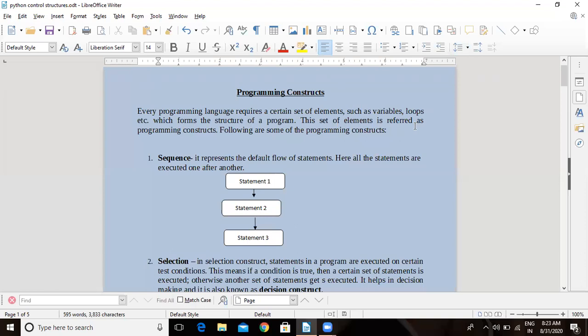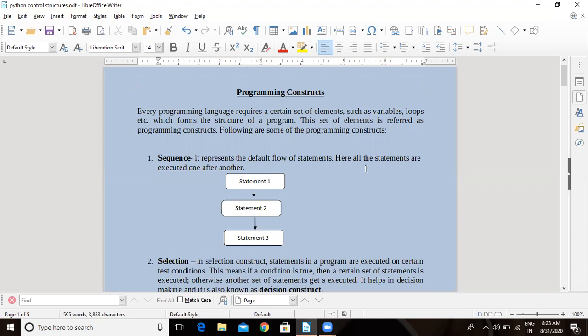In every programming language, we have certain sets of elements. In every language, we have variables, loops, decision constructs, etc. This set of elements is referred to as programming constructs. Now we have basically three programming constructs: sequence, selection, iteration.